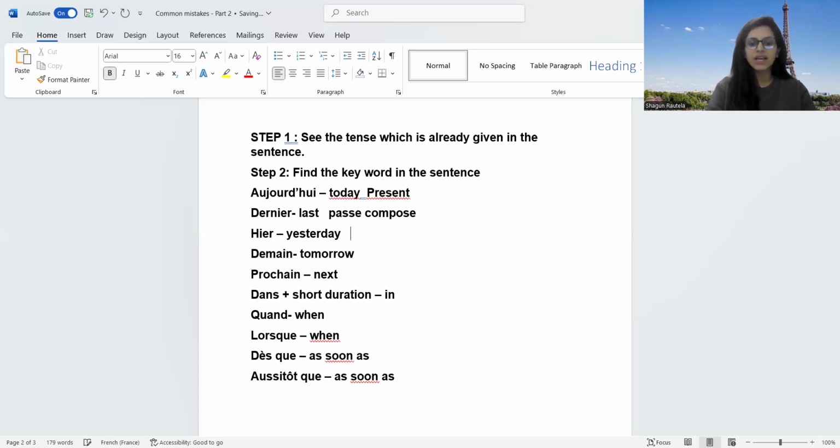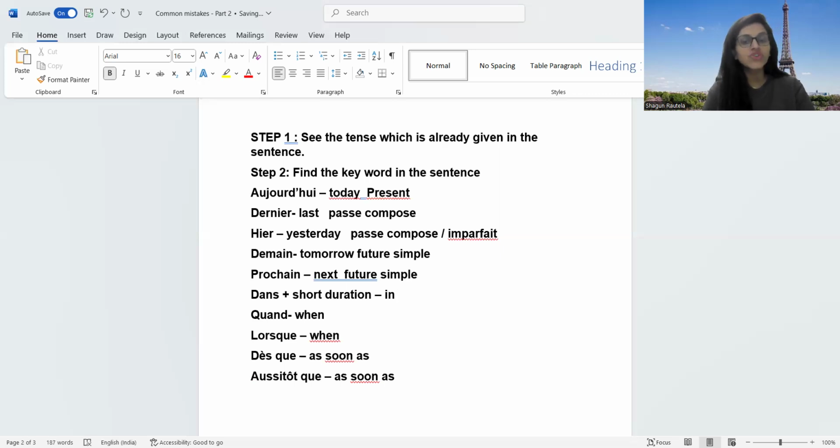If it's yesterday, we can write passé composé or imparfait depending upon the situation. If it is weather sentence, we're going to write imparfait. Tomorrow, we're going to write futur simple. Prochain, we're going to write futur simple again. Dans plus short duration, in 5 minutes, in 10 minutes, we're going to write futur proche.